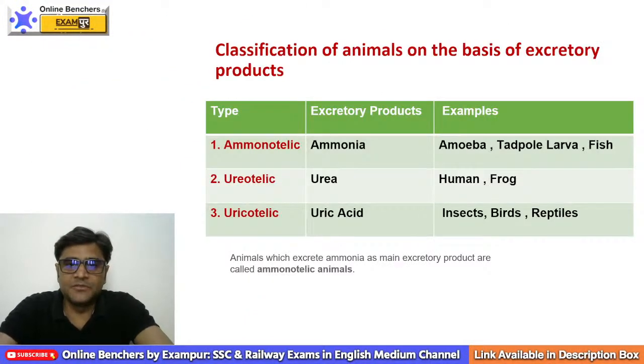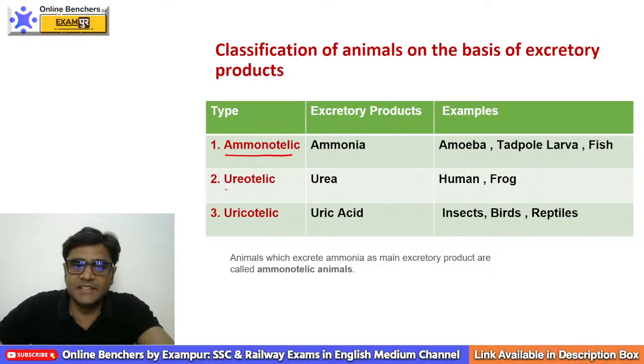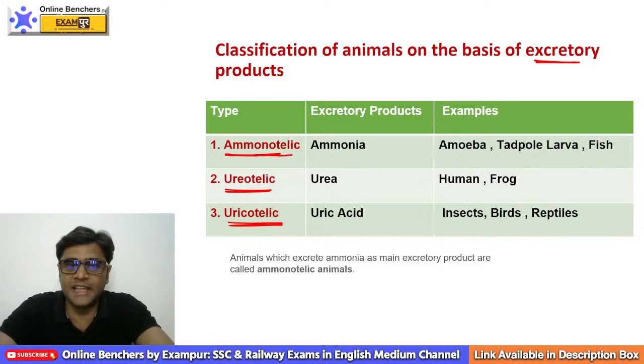Now, we are going to discuss the classification of animals on the basis of excretory products. On the basis of excretory materials, animals are classified into three categories: ammonotelic, ureotelic, uricotelic. This classification is based on what? Excretory products.